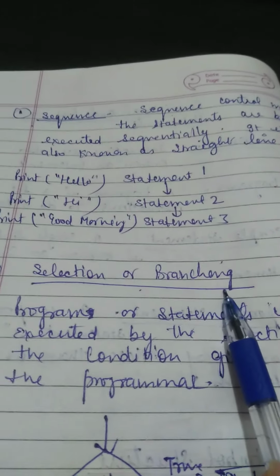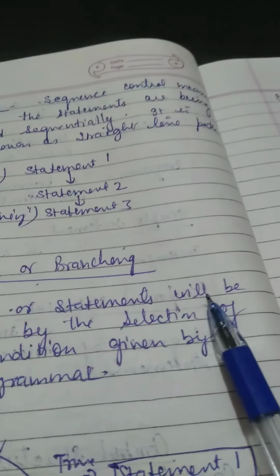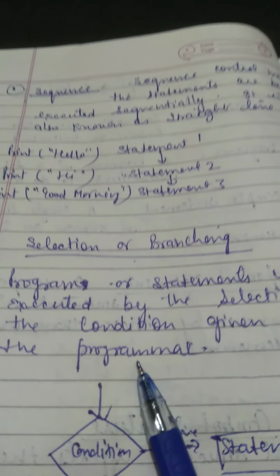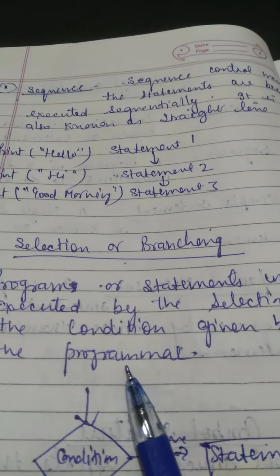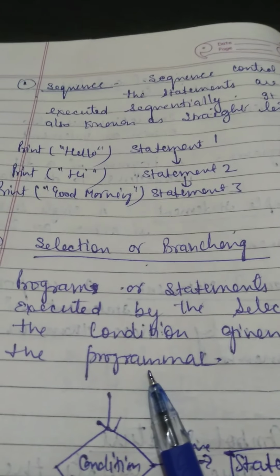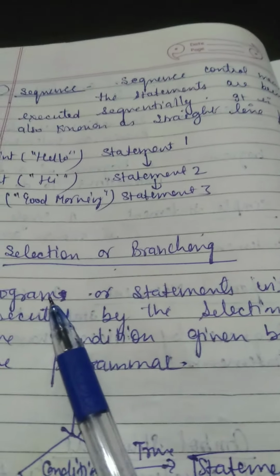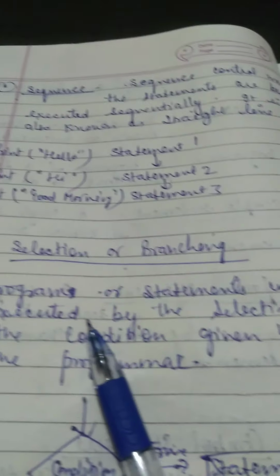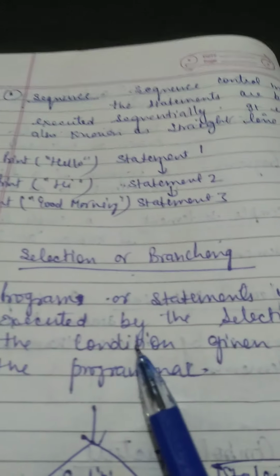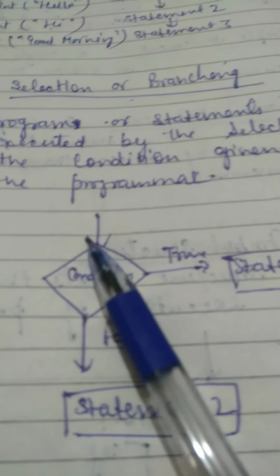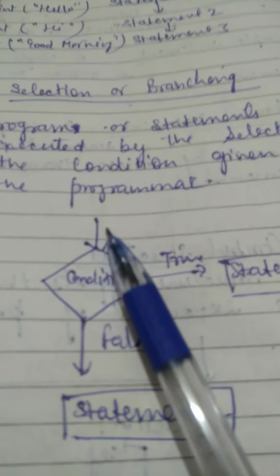Selection or branching. Programs or statements will be executed by the selection of the condition given by the programmer. So whatever condition the programmer gives, it will be executed according to that condition. For example, I have shown this by the flow chart. It means that the process is going on.